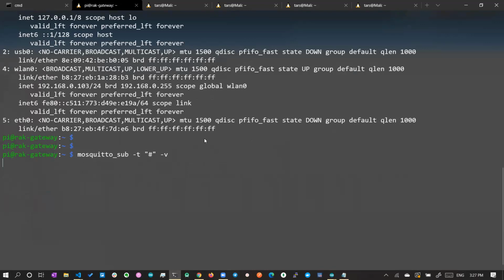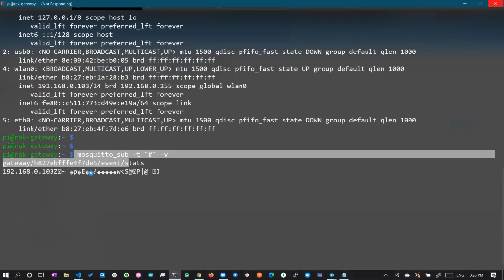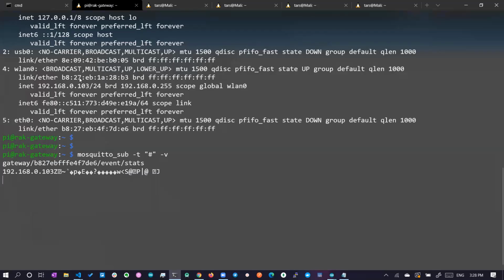Once you run this particular command, this client will be looking for all the packets traveling in and around the system. Whatever data is incoming or outgoing, you can see there is some gateway status coming. You are getting the IP address and some data which is not in a properly readable format, but we will try to decode it.